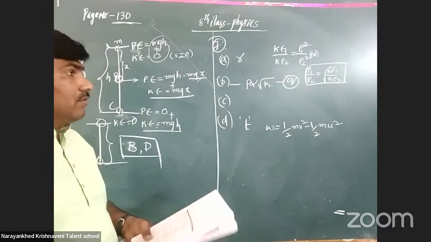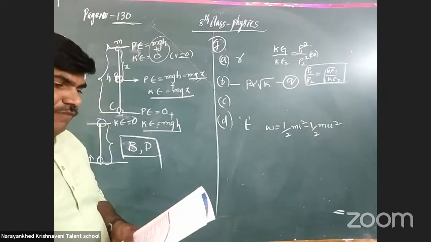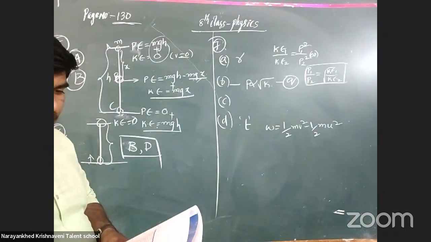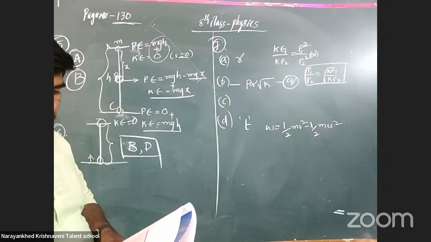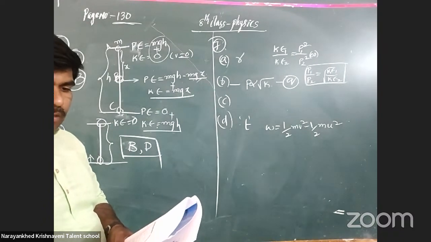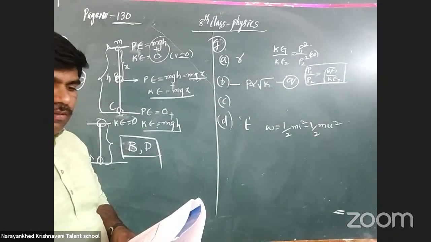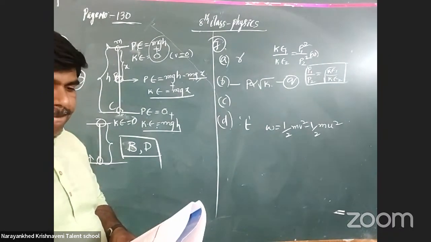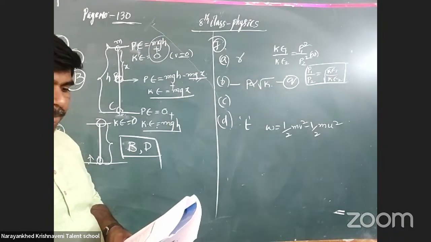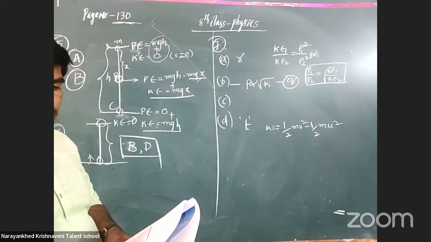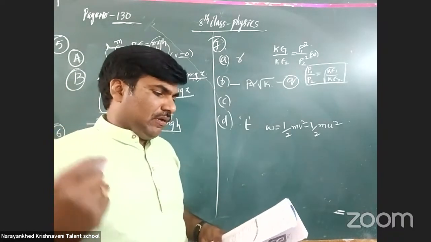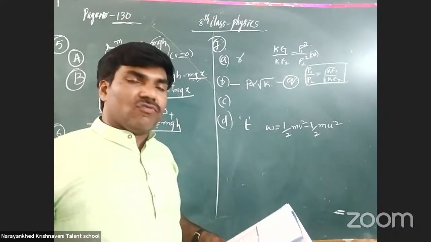Next, see, if two bodies have the same kinetic energy, the velocity may increase to x square times.